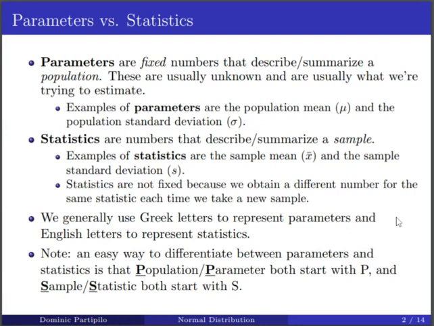A couple other things to note here. We generally use Greek letters to represent parameters, and we usually use English letters to represent statistics. Now, this isn't always the case, but for the most part, it holds pretty well. So mu and sigma up here are going to be parameters, and x bar and s are going to be statistics. And the other thing to note down here is that an easy way to remember the difference between parameters and statistics is that population and parameter both start with the letter P, and sample and statistic both start with the letter S.